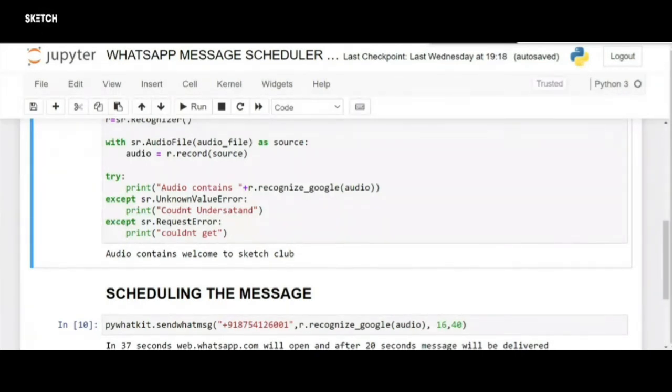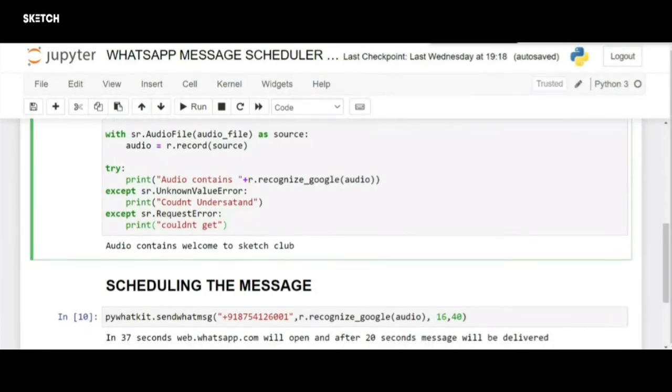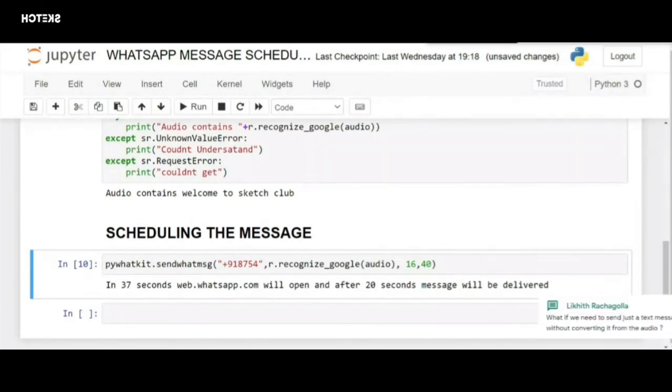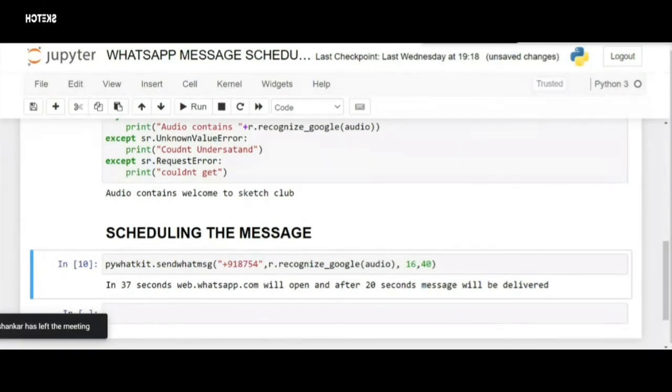Yeah, you can choose the number. See, here I have taken my friend's number, but you can edit it and put whatever number you want. Have you clicked send when the message got typed? No, everything is automated. I did not even touch my keyboard nor the mouse. It's just the bot. It will open another tab, open WhatsApp, type the message itself, and hit enter automatically.